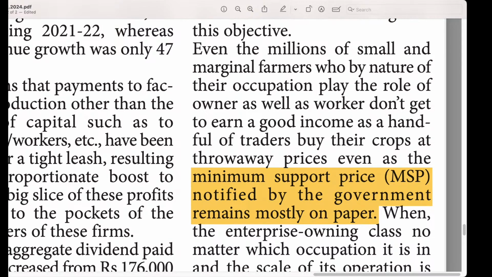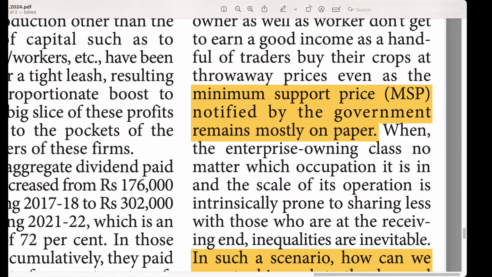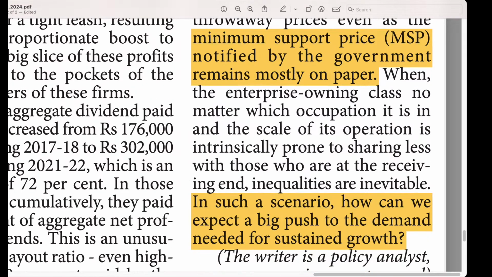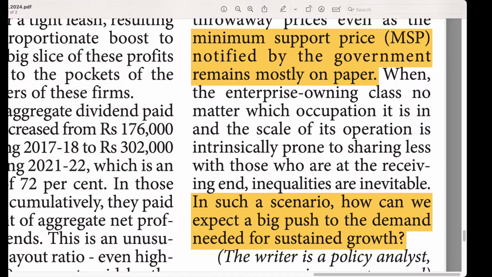At the final stage, we have farmer issues with respect to the structural issue, that you also remember. Finally, he is questioning sustainable growth. So this is overall what we should read and try to remember.